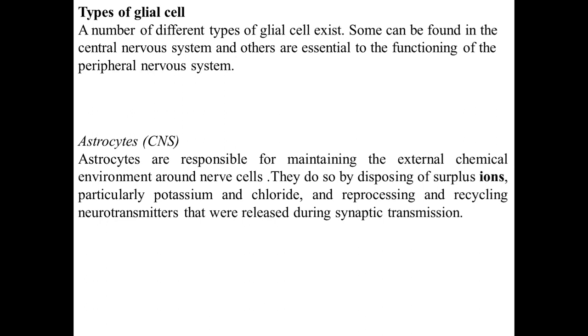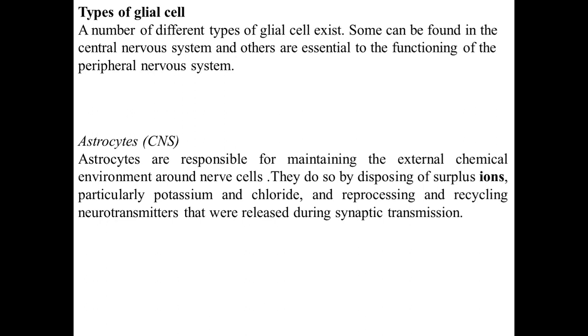So, astrocytes. You will find this glial cell in the central nervous system. It is basically responsible for maintaining the external chemical environment around the nerve cell. So, it will maintain the external environment around the nerve cell.